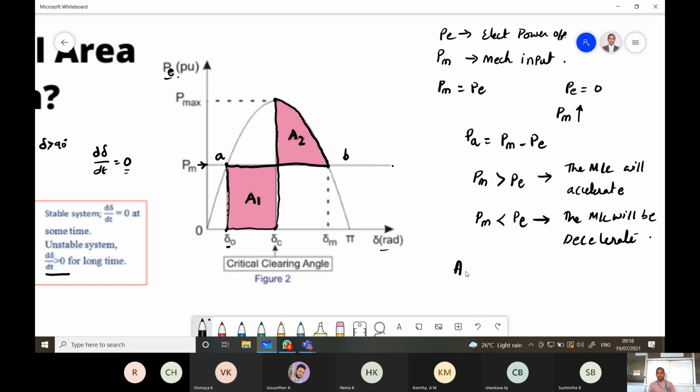If A1 is equal to A2, then the system will be stable. If A2 is less than A1, the system will be unstable.